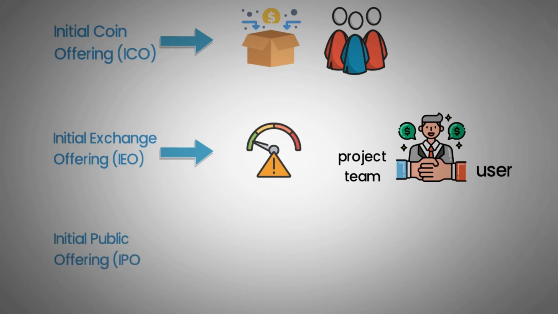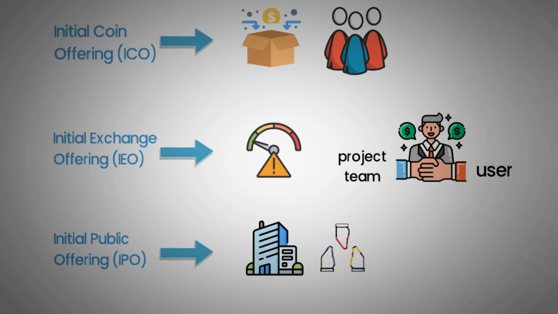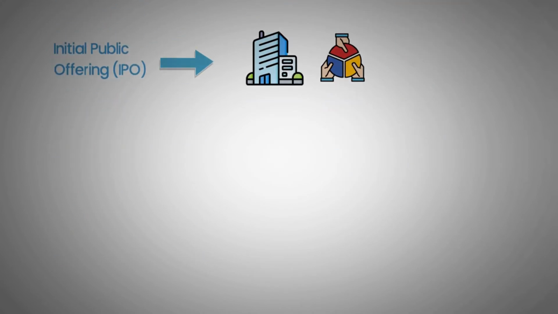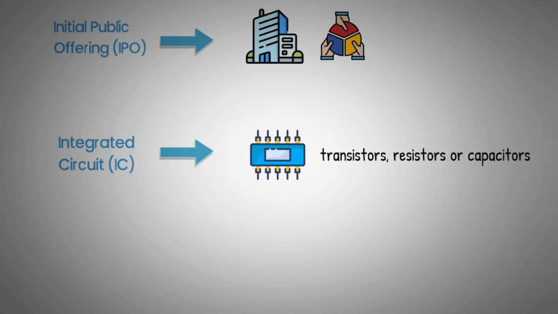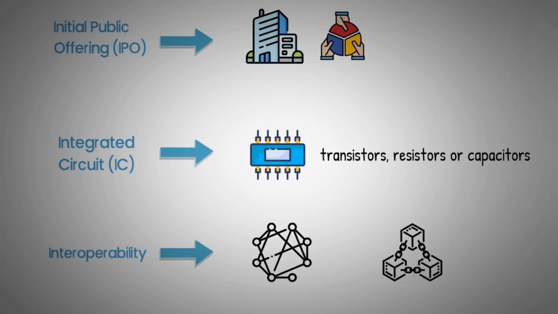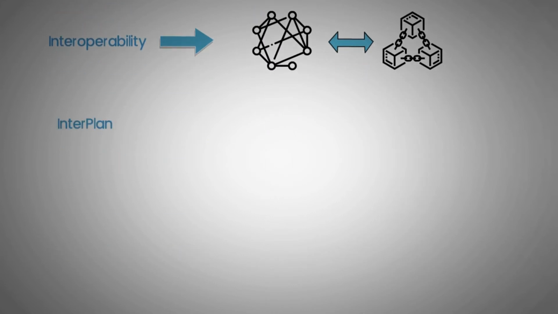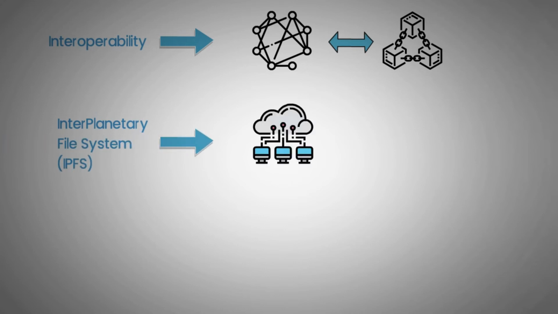Initial public offering, or IPO, refers to the moment a private company starts offering its shares to the public for the first time. Integrated circuit, or IC: a small chip typically made of silicon that holds a set of electronic parts such as transistors, resistors, or capacitors. Interoperability: a concept of allowing blockchains to be compatible with each other and build upon each other's features and use cases. Interplanetary File System, or IPFS: an open source project building a protocol for distributed content storage and access.